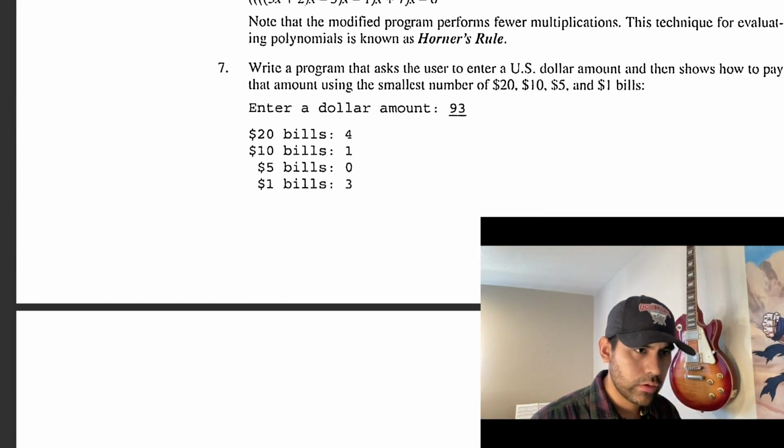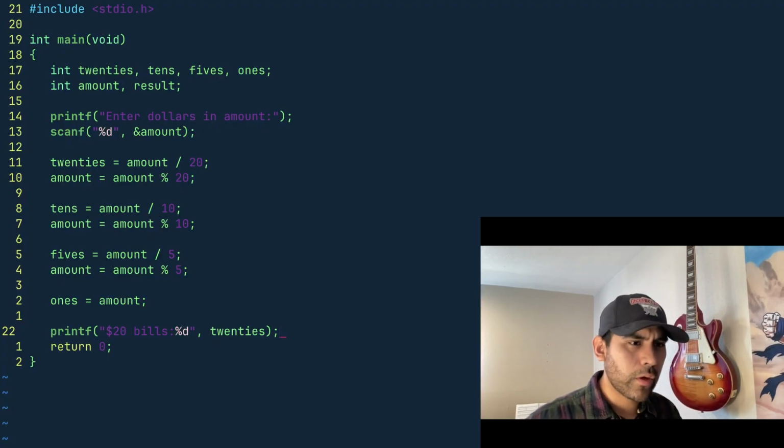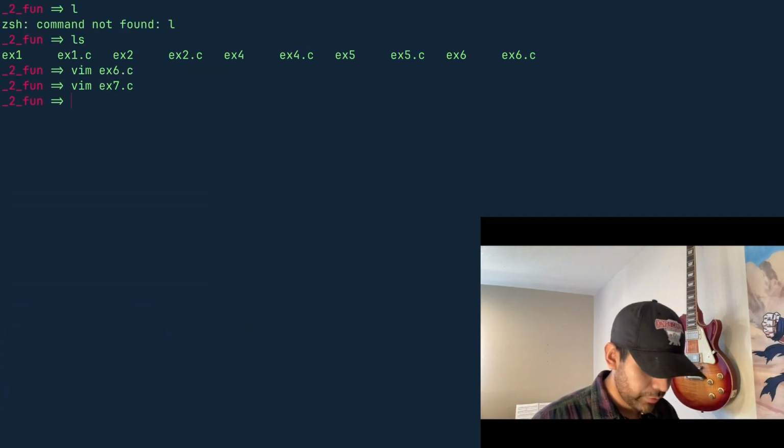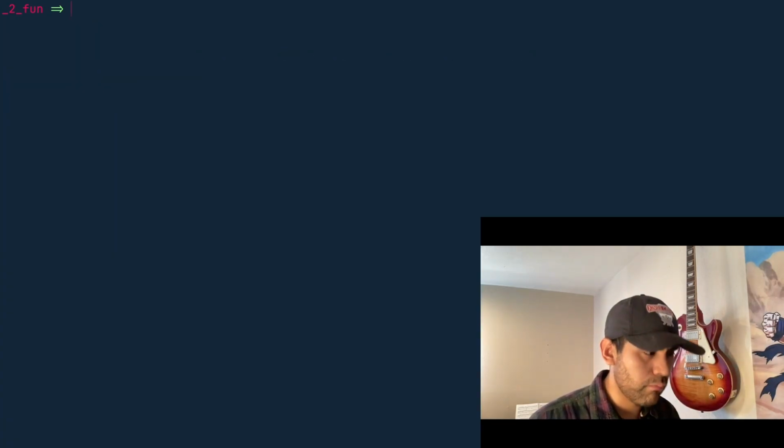Okay, and then 20s. Perfect. Let's run this code and see what we get, okay? I want to see what we get before we continue. I don't want to delete a block of code.